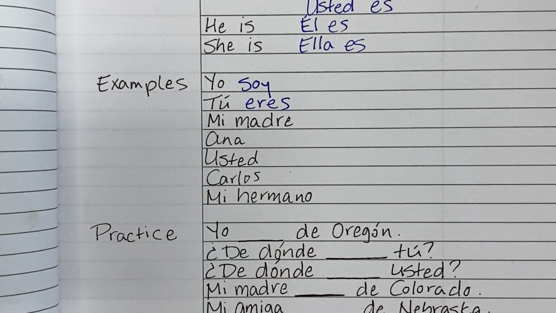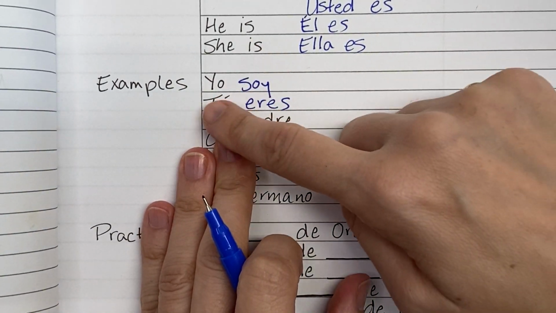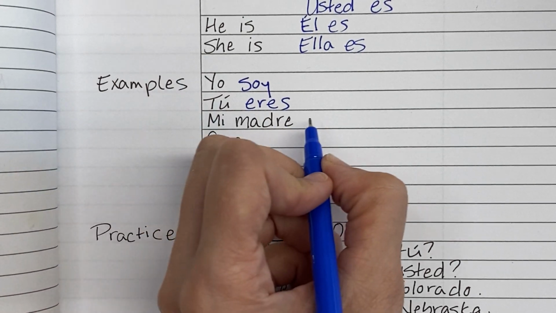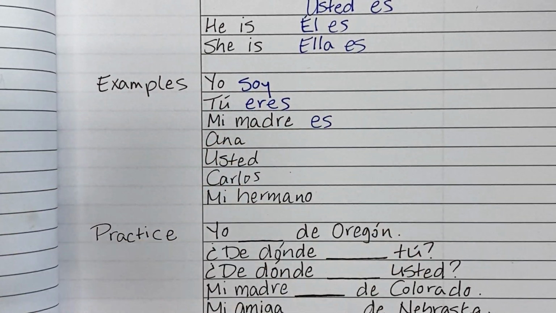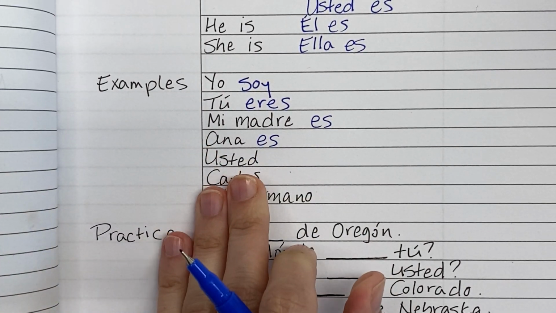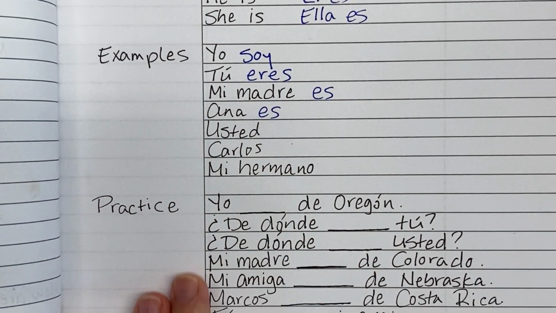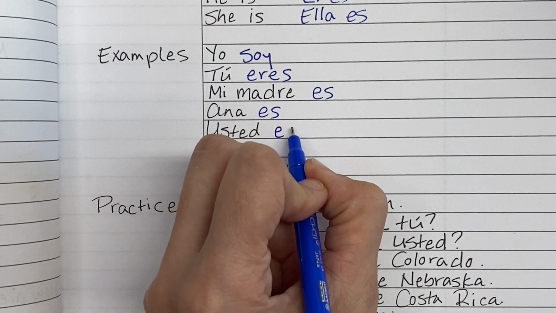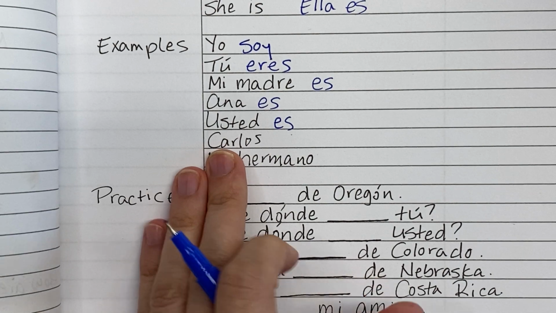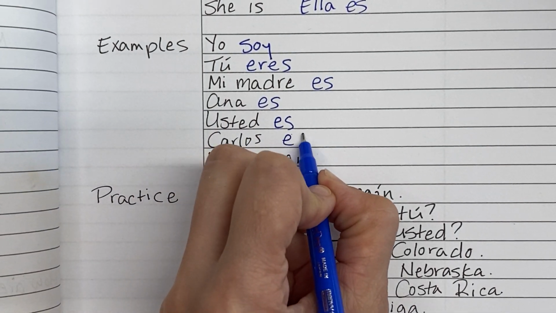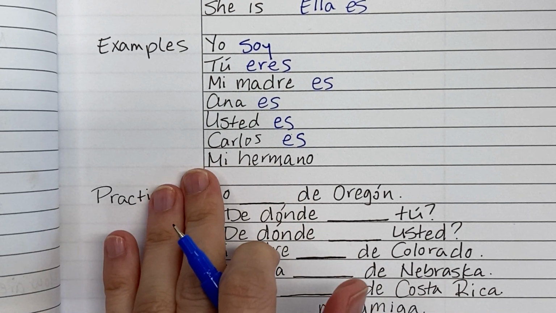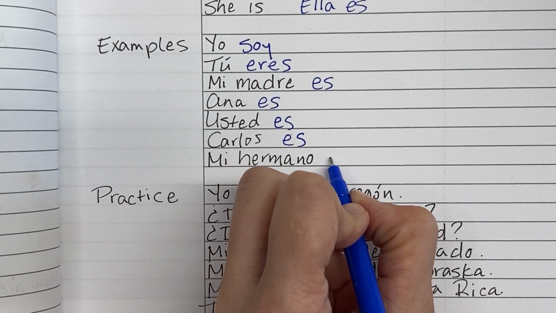Here's where things get a little tricky. Mi madre is a ella, right? Ella, we learned that in past lessons. So for mi madre or ella, it'd be mi madre es. Ana, also ella, so Ana es. Usted, the formal you. Usted es, for you are, the formal way. Carlos is an él, right? A he, so Carlos es. And then mi hermano is also he, right? Would be his subject pronoun, él. So mi hermano es.